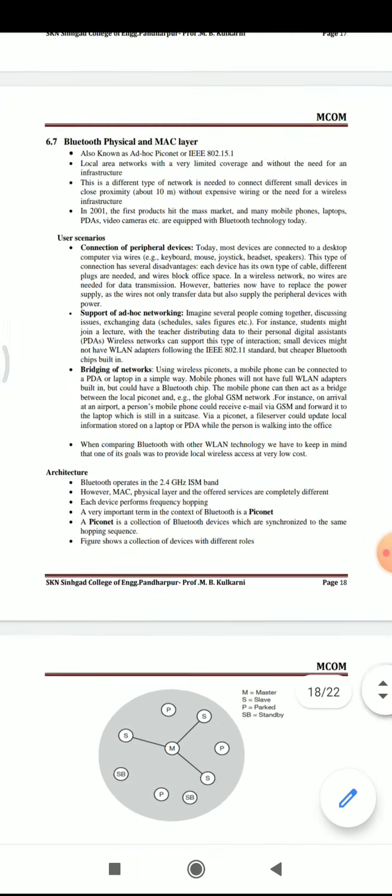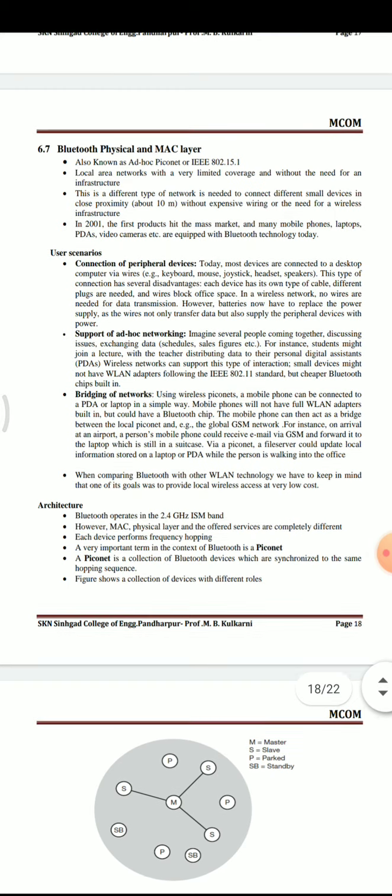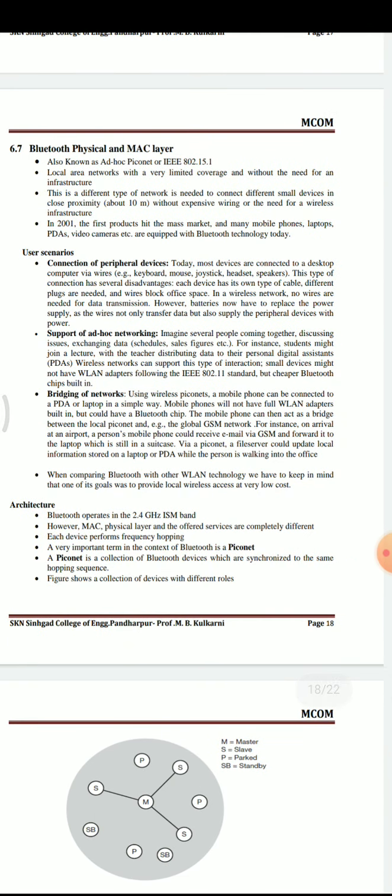This wireless local area network is also known as ad hoc piconet, or IEEE 802.15.1. The local area networks with a very limited coverage and without the need of an infrastructure.